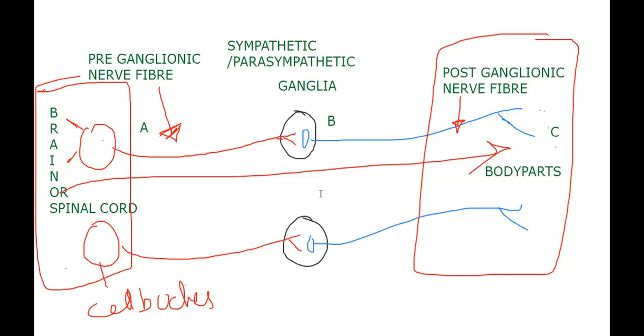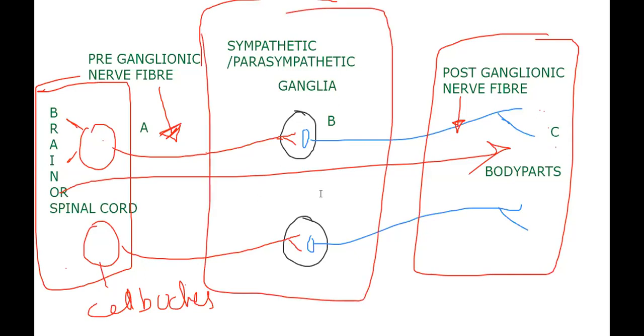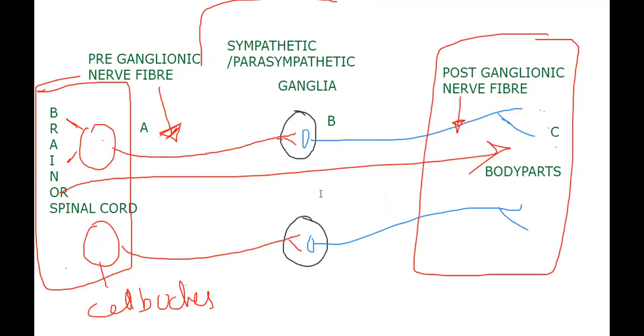Here is the new thing. You may have learned in earlier classes that autonomous nervous system means independent, completely independent. First of all, let me clear that this is not independent. The autonomous nervous system is not independent. The basic skeleton of the autonomous nervous system, as I am showing you, has a connection.